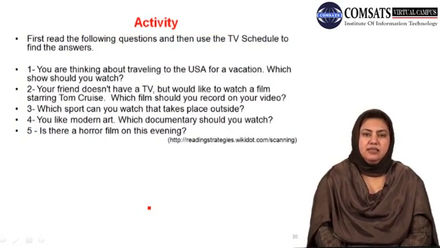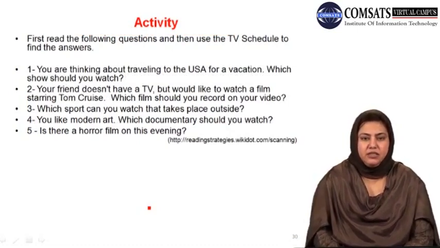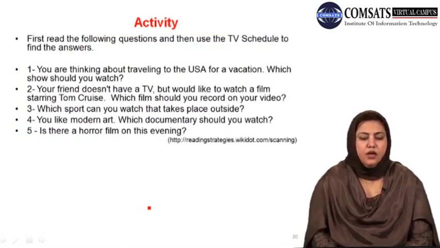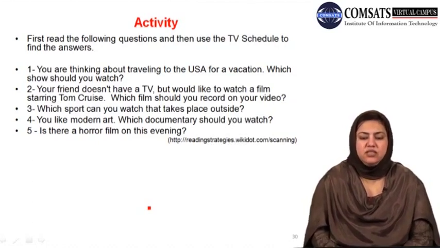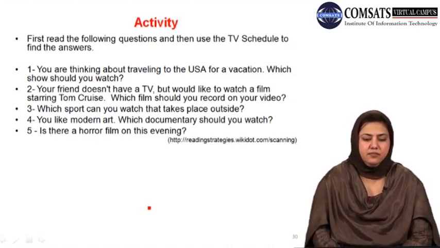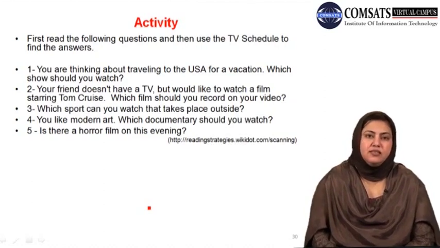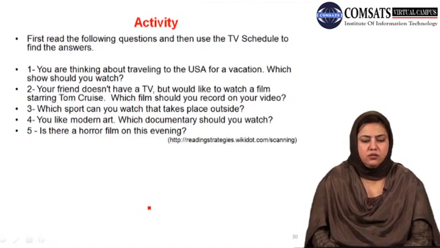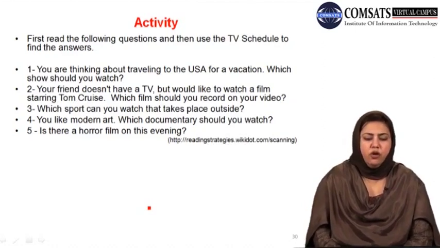Well, to give you some practice in reading, I have one activity here that would enable you to learn how to scan. First, read the following questions and then use the TV schedule to find the answers. Here, there are 5 questions that are posed for you. Question number 1 is, you are thinking about traveling to the USA for a vacation. Which show should you watch? Question number 2 is, your friend doesn't have a TV but would like to watch a film starring Tom Cruise. Which film should you record on your video?